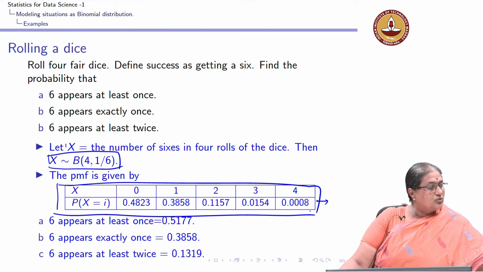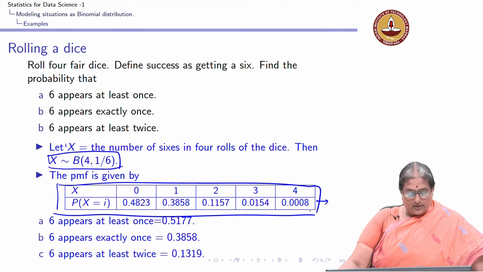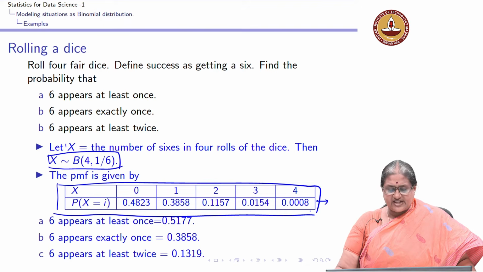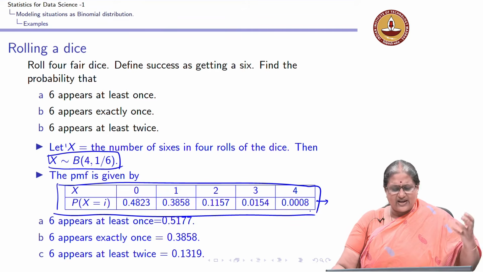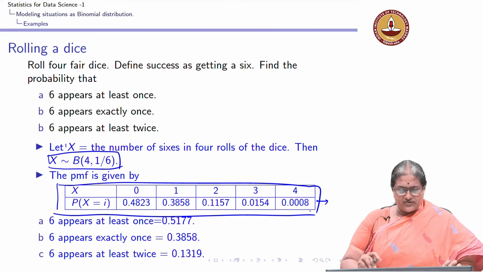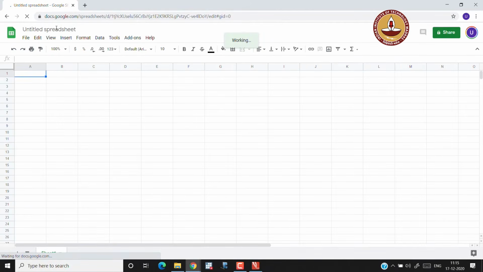We can go to Google. In Google, we can just type in a Google sheet. So, let us go to a Google sheet. You can see that I can open a Google sheet. I type in binomial, just for the sake of our understanding, and within the Google sheet, I will set up the parameters of my distribution.